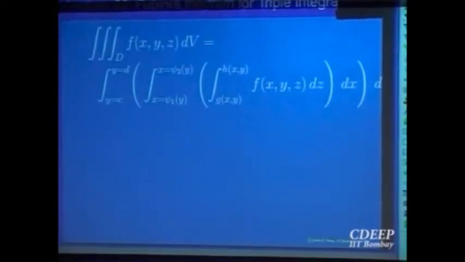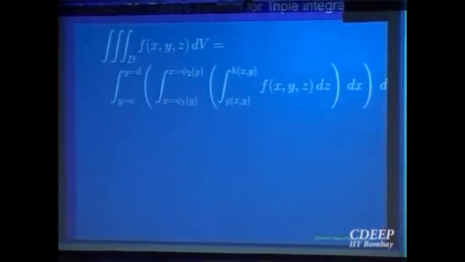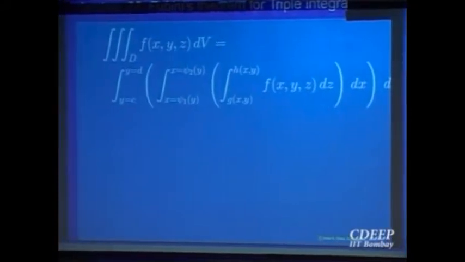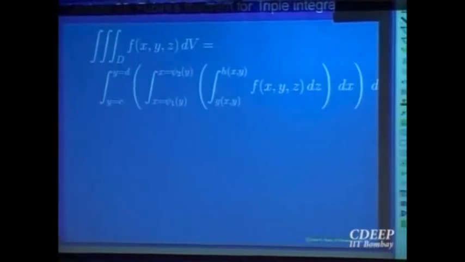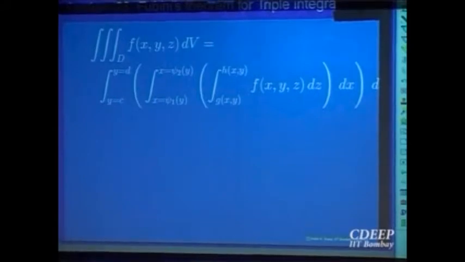For a function of two variables, you get only two iterated integrals: you can integrate x first or y first. For a function of three variables, you can get many more. For example, here we have just said that the domain is projectable onto the xy plane, and then you get two iterated integrals of three variables.